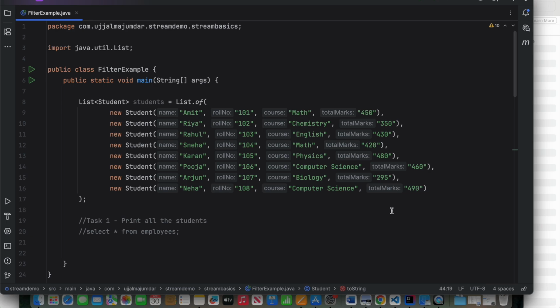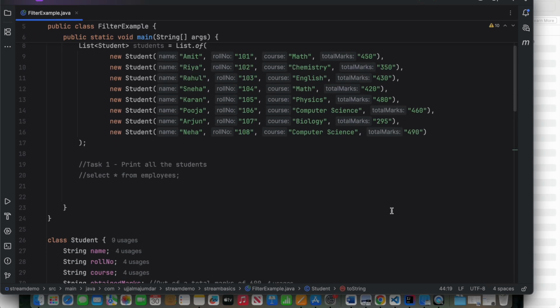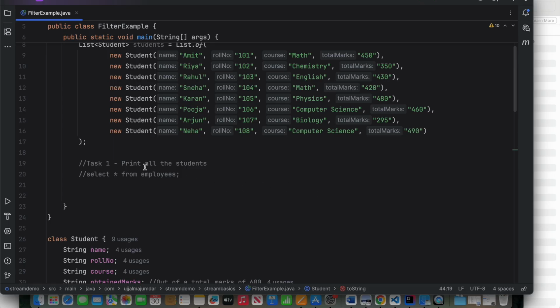Now, how am I going to teach you this? I am going to compare the operations, how we perform them in SQL and how they are performed in Streams API. With that, let us first start with this simple operation. I want to print all the students. In SQL, it's going to be select star from employees. Now I am going to use Stream API for the very first time.